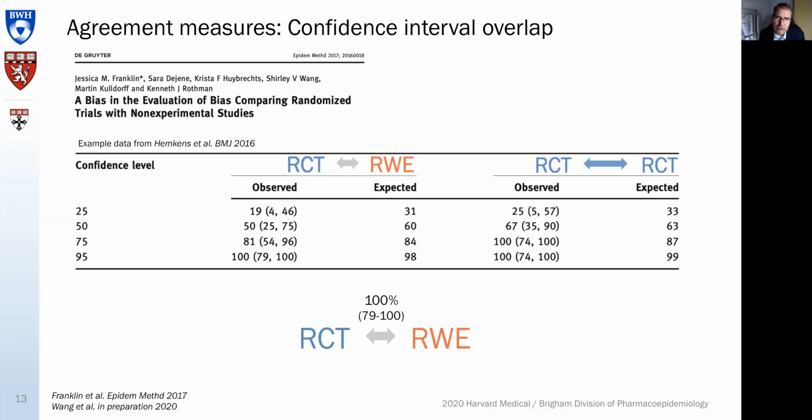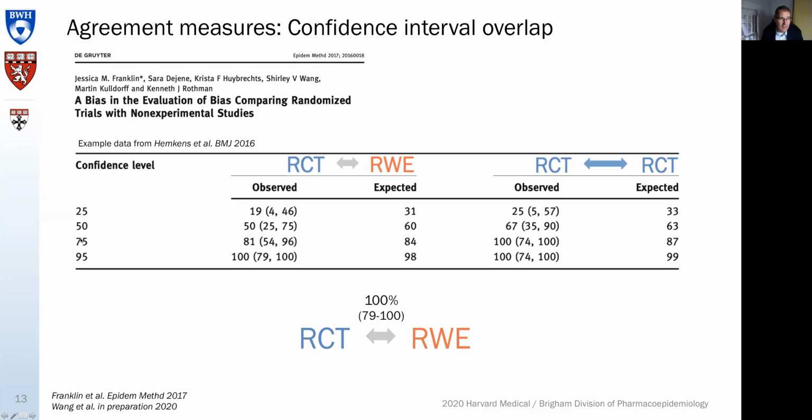Another way to do this is to look at the confidence interval overlap, and this is work by Jesse Franklin and others based on the data published by Hemkens in the BMJ 2016. What you see here, when you look at this middle column, RCT versus real-world evidence, is that when you look at the 95% confidence intervals, the expectation is that 98% of these real-world evidence and RCT pairs would have overlapping 95% confidence intervals. And that's in fact reached 100% of the time.